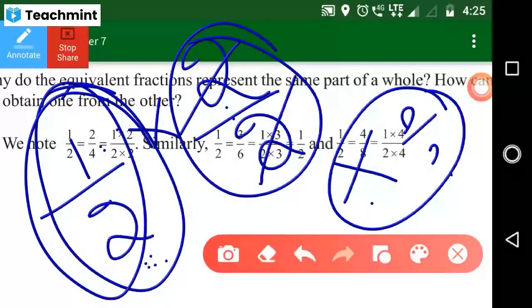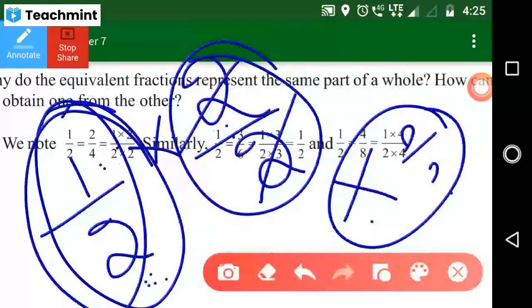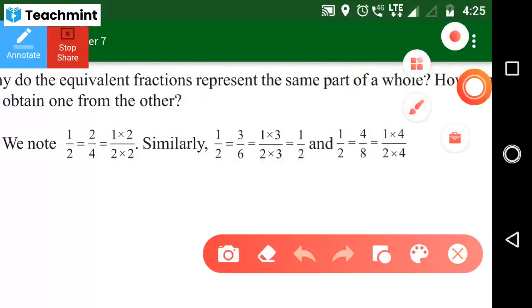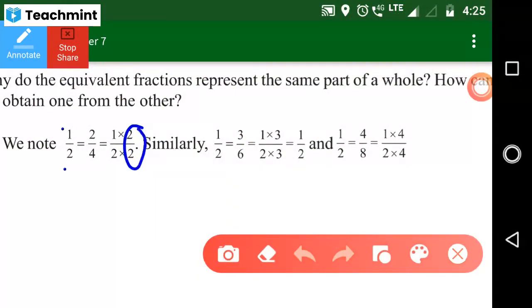You just multiply the numerator and multiply the denominator by the same value, and you will get the same number, an equivalent fraction. It's clear?